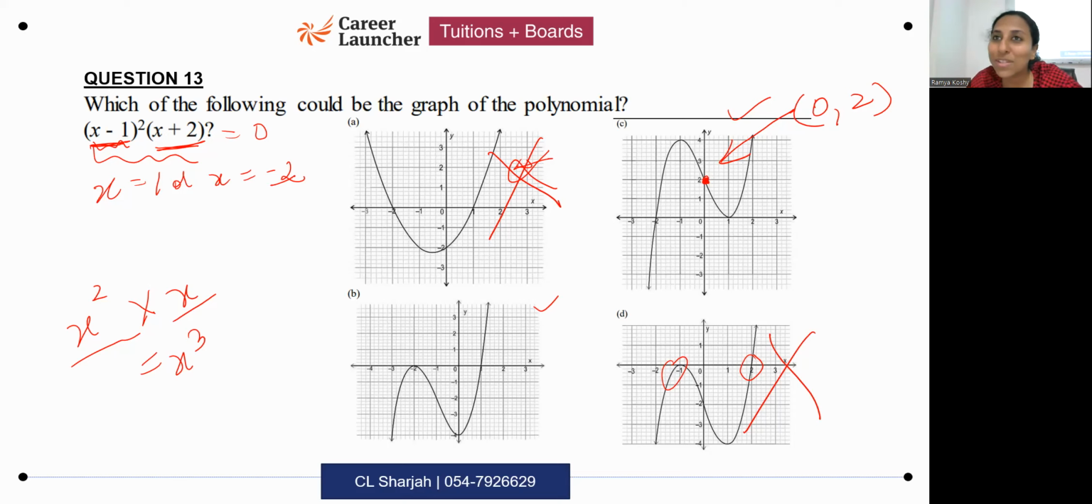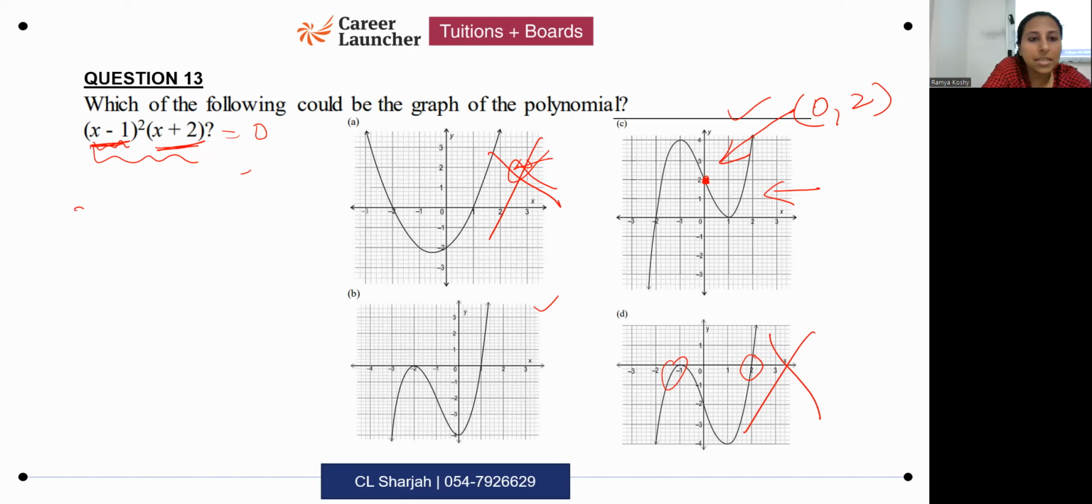When x is 0, what should be the value of the graph? 2. When x is 0, what should be the value of the polynomial? 2. Let us check whether this is true or not. Put x is equal to 0. Okay, when you put x equals 0 here, what happens?